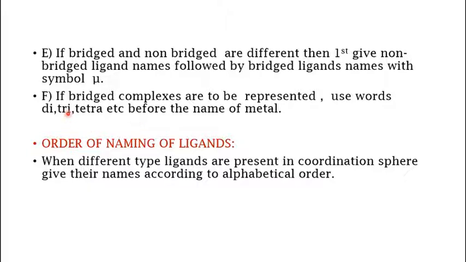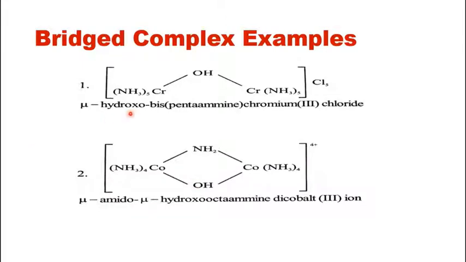Next up, if bridged complexes are to be represented, you need to use the words di, tri, tetra, etc. before the name of the metal. Then the ordering of naming of ligands. When different types of ligands are present in the coordination sphere, you need to give their names according to alphabetical order. So the rules are the same here also, but whenever you have a bridging ligand, you have to place a mu. Then here is the example.